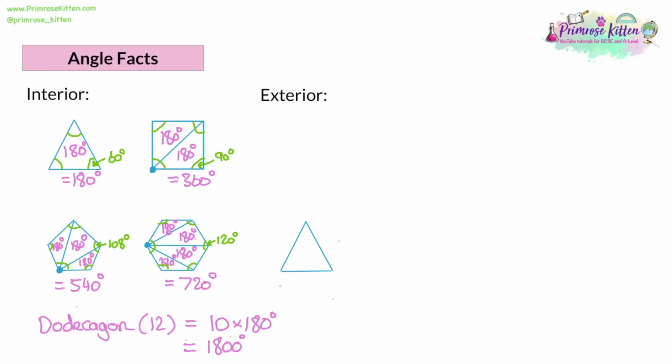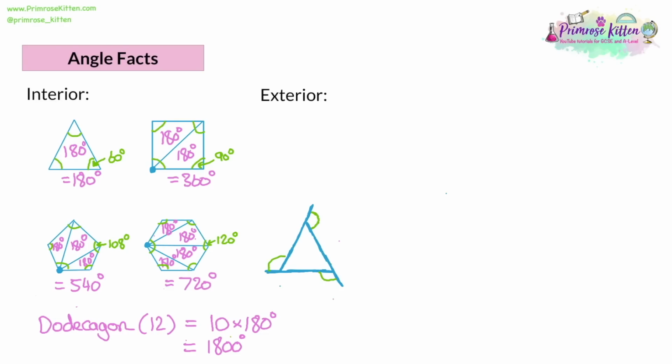There's one more thing to talk about on this theme, which is exterior angles. Now, we take a triangle. What we're going to do is we're going to take a side and we're going to extend the side outwards. A new angle is formed on the outside of the shape. Now, we can also take the next line, do the same thing, extend it outwards, and the third line, extending that outwards, and we get a pattern like this with these 3 new angles.